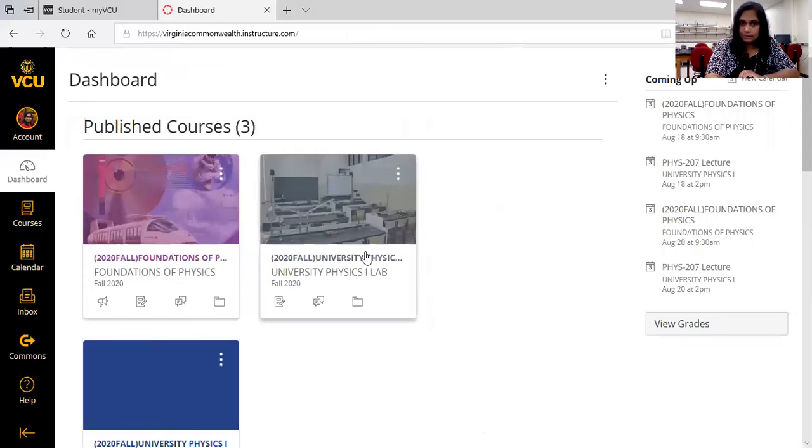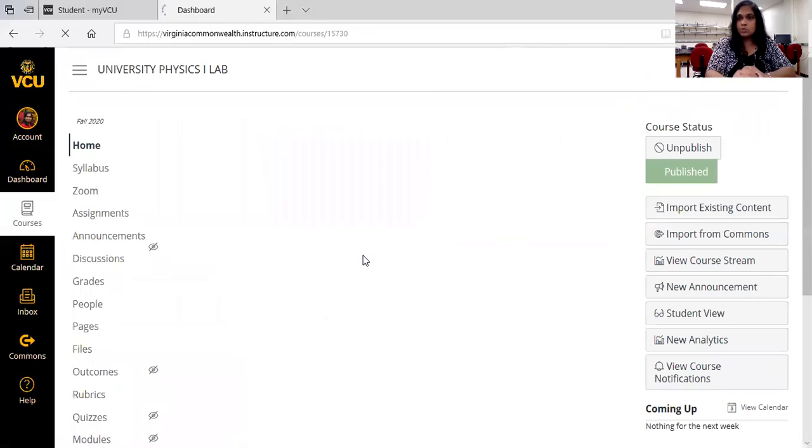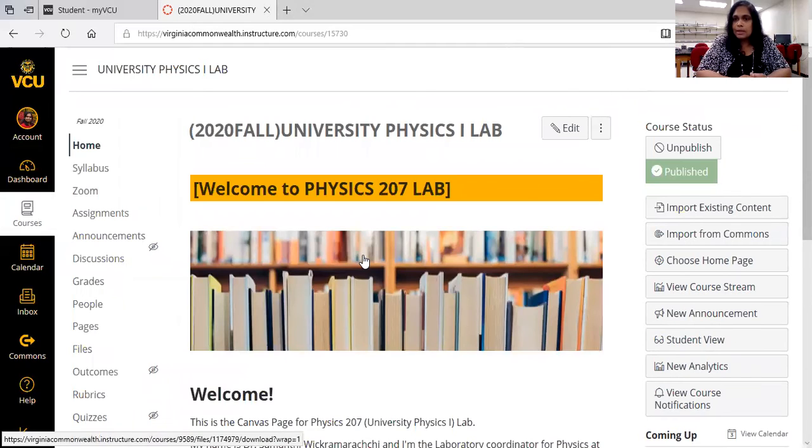Well, I think this is a short introduction to the Canvas page for your lab classes, and please attend the Zoom meetings for your lab section, and your lab instructors will give you more information and help you using Canvas as well. I know Canvas is a new thing for VCU, so all of us are having a little bit of training and learning how to do these things. Your lab instructor will help you navigate this.